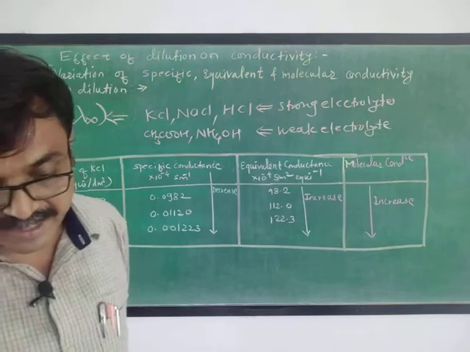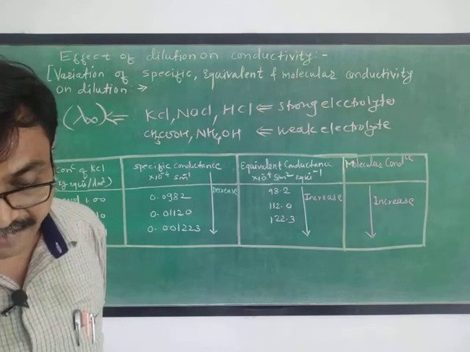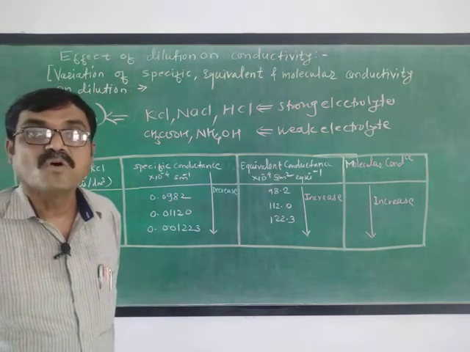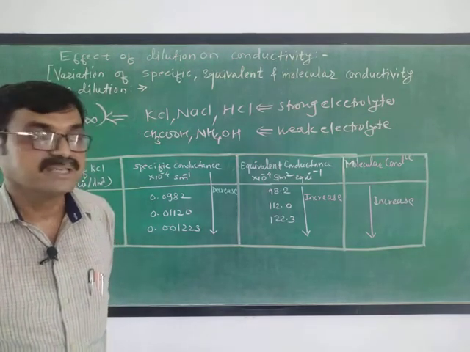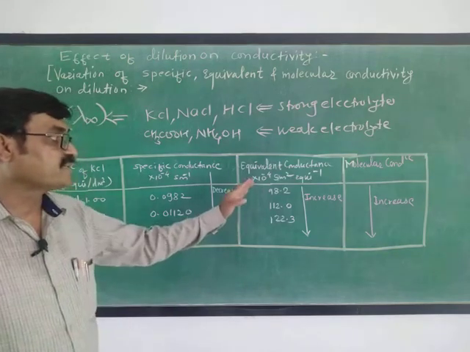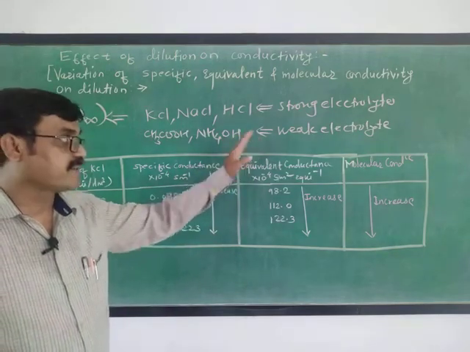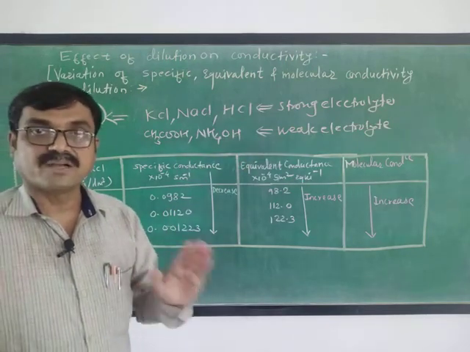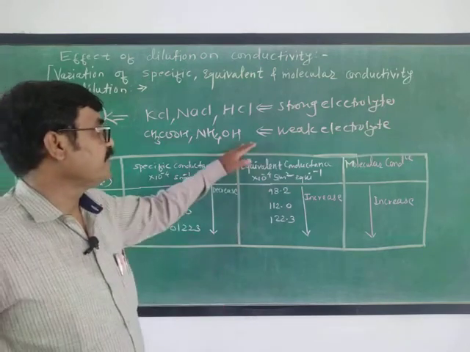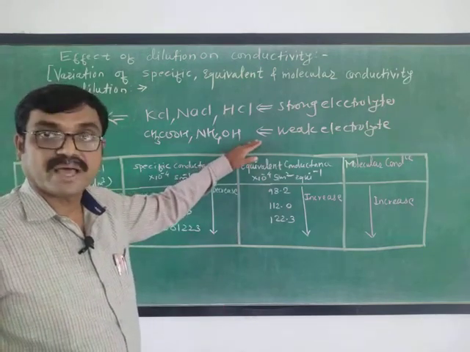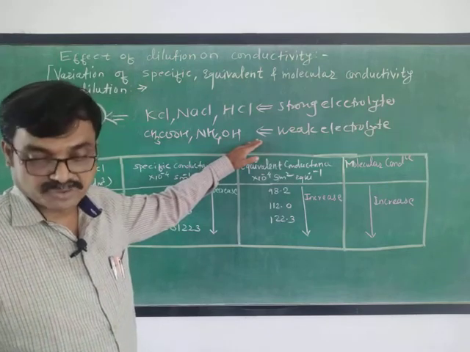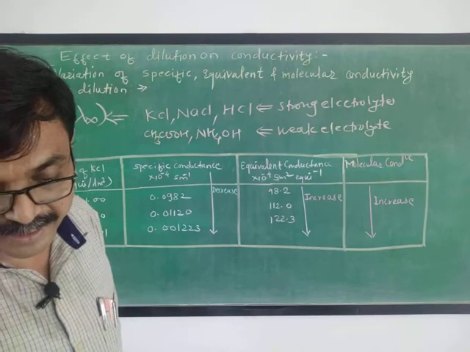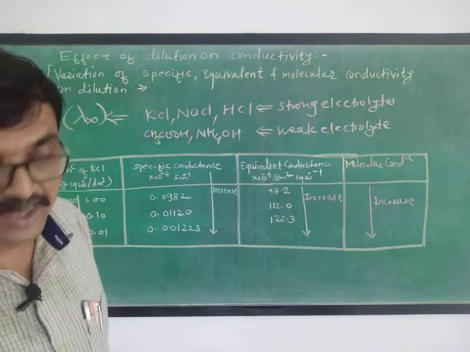There is no indication that the limiting value can be attained even when the concentration approaches zero for a weak electrolyte. This is very important. So far as strong and weak electrolytes are concerned, the equivalent conductance in both cases increases on dilution, but for a weak electrolyte, as the concentration approaches zero, there is no indication of a limiting value.